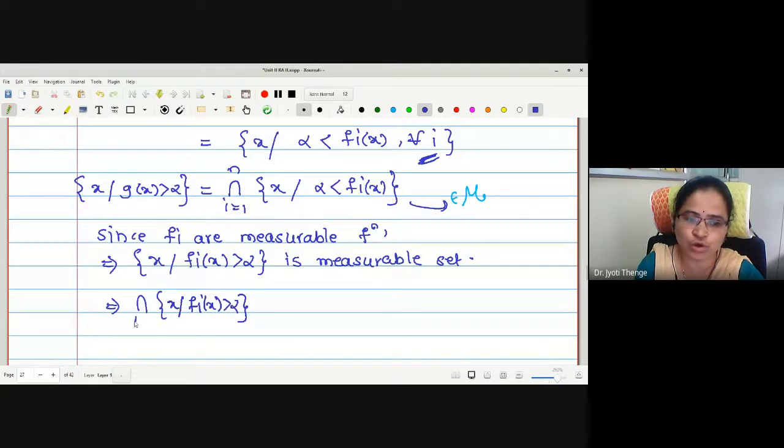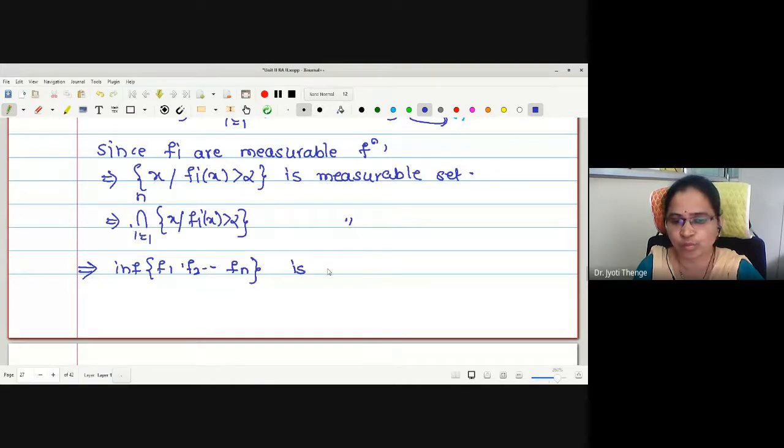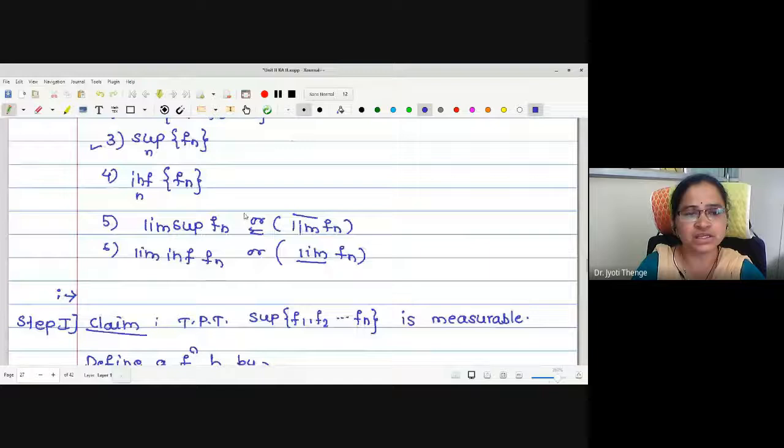Intersection is also measurable right now? That's what we have proved. The infimum G, that is, the infimum of F1, F2 to Fn, is measurable. Okay. Now what we wanted to do for number 3 and number 4?